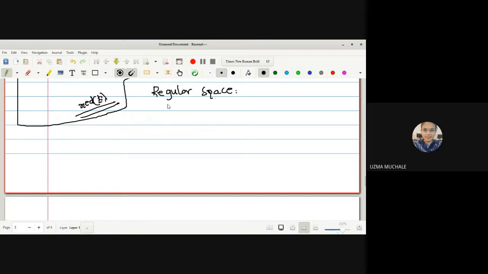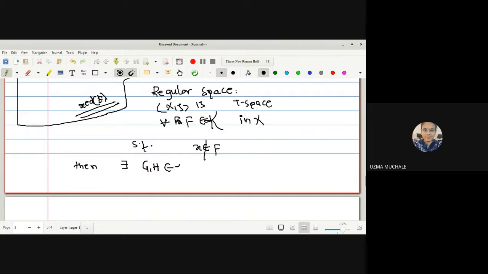Let X be a T1 space. For the definition of regular space: X is said to be a regular space if for any closed set F in X, any closed set meaning it must belong to the family K, such that X does not belong to F, then there exist open sets G and H belonging to tau, such that X belongs to G, F is contained in H, and G intersection H is empty.